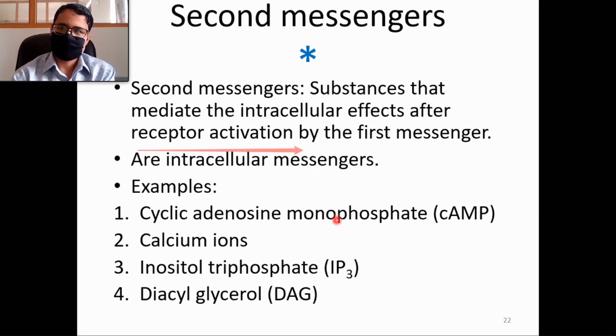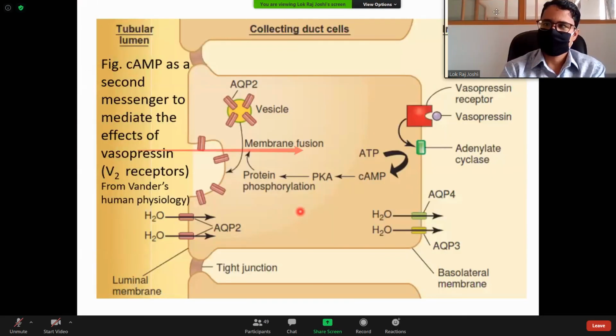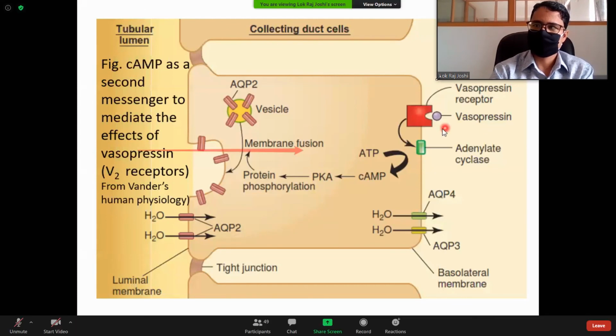Examples are cyclic AMP, calcium ions, inositol triphosphate or diacylglycerol. These 3 and 4 are produced from phospholipids in the cell membrane. Therefore, they are together. Sometimes they are together called the phospholipase second messenger system also. Anyway, try to remember the names of these second messengers. In this case, there is again the example of anti-diuretic hormone, also called vasopressin.